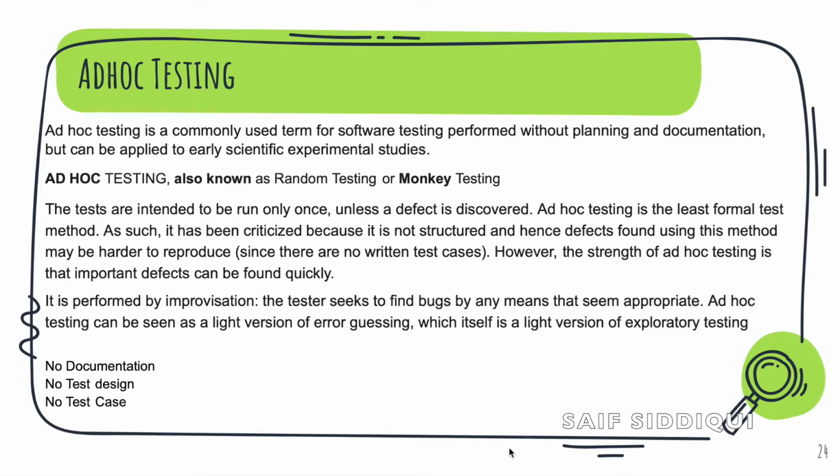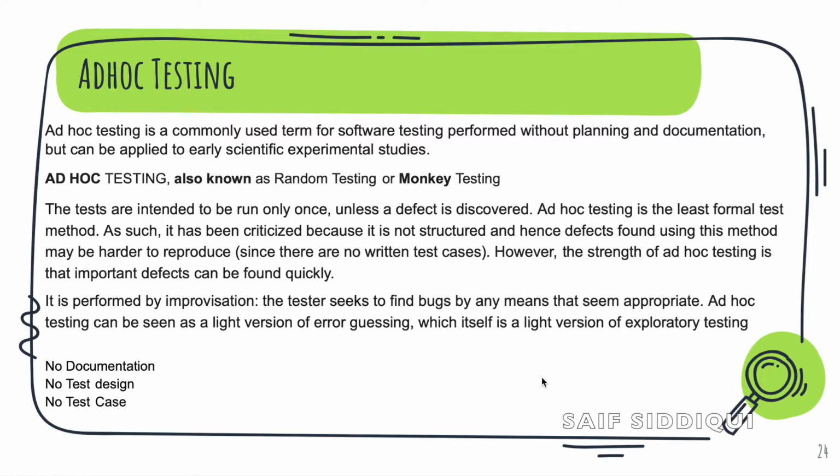However, the strength of ad hoc testing is that important defects can be found quickly. Once we are testing the application using the ad hoc method, we are able to find the bugs much more quickly, and also most of the time the major bugs which are found can be reproduced easily. It is performed by improvisation. The tester seeks to find bugs by any means that seem appropriate.